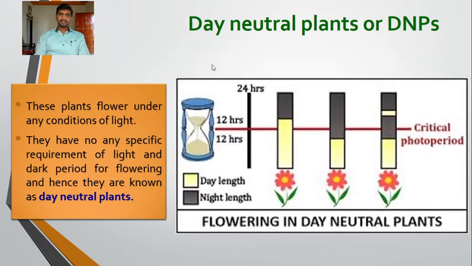Whatever the condition, if a short dark period is given and long day condition is seen, this plant can show flowering. If you make it opposite, this plant can also flower. If you provide a short light period and very long dark period, this plant can flower. Whatever the condition, short day condition, long day condition, this plant can flower. If we interrupt the dark period in the middle by a flash of light, this plant can flower. So these plants have no effect of light and dark period in the induction of flowering. These are day neutral plants.